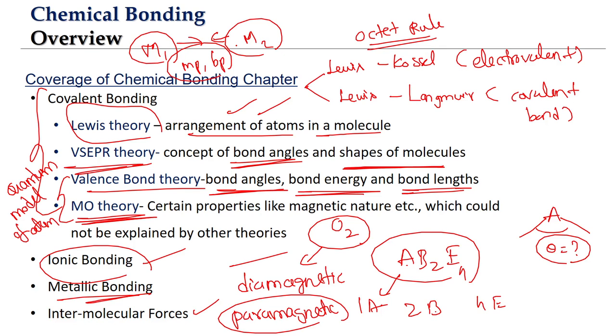Like we can have a question on the p block elements but related to chemical bonding theory. We can have a question on the d and f block elements but related to the concept of chemical bonding theory, like that. Okay, so that's the importance of chemical bonding, and we will see in the further videos how we will learn each of these things step by step.